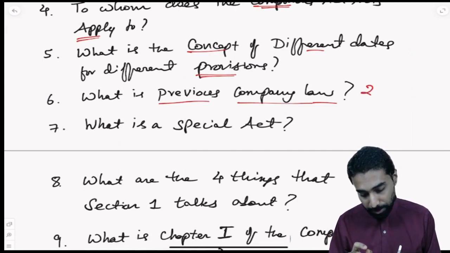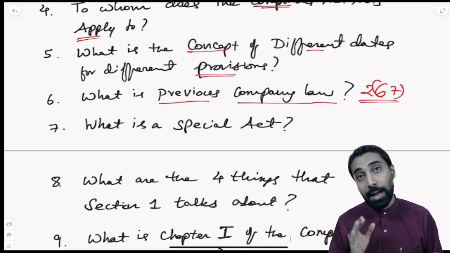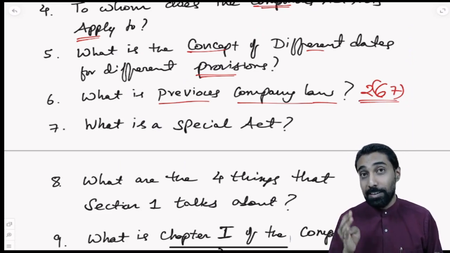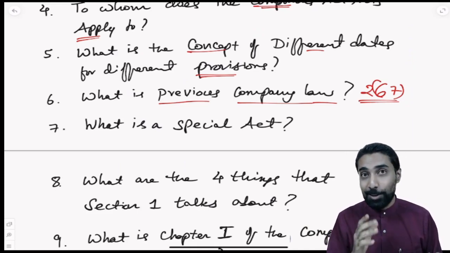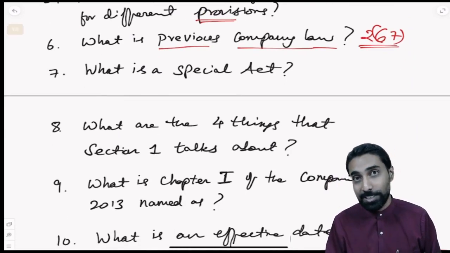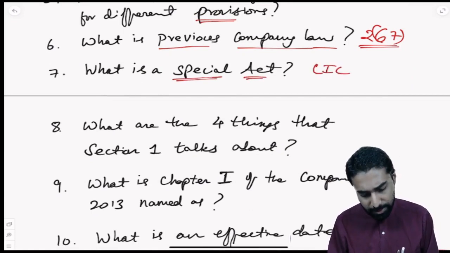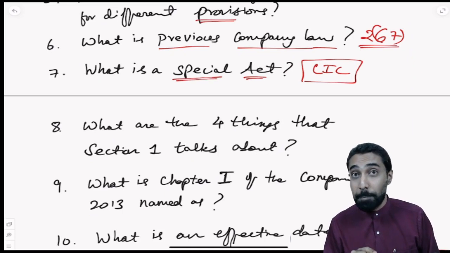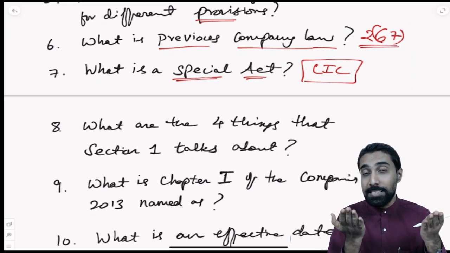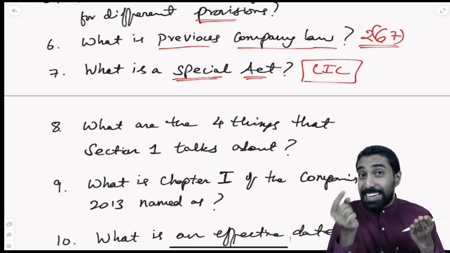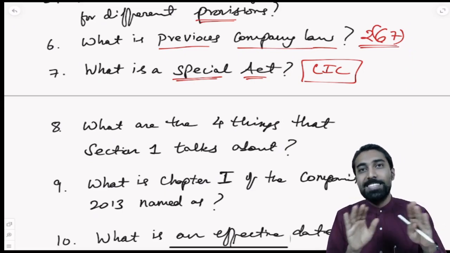What is previous company law? Section 2, subsection 67 talks about all the different laws under which India had companies and the registration procedures. Correct? So for all those companies also, Companies Act 2013 will apply, including the companies which were registered during Portuguese time, Portuguese code, I told you, no? What is a special act? For example, LIC is a special act. So even for them, the Companies Act is applicable. But if there is a contradiction between the Companies Act and the LIC Act, LIC will follow the LIC Act. It will not follow those provisions inconsistent with the Companies Act. Other provisions of the Companies Act they will follow. Only inconsistent provisions they will not follow.